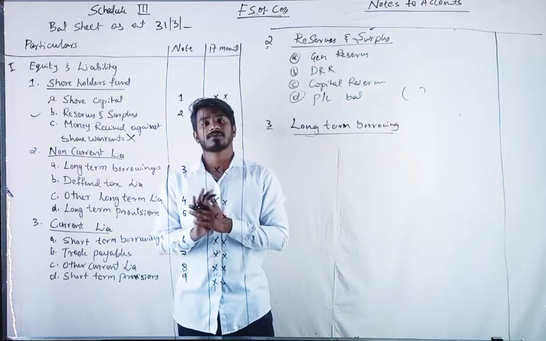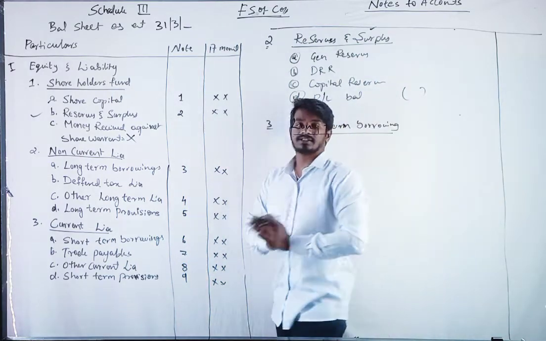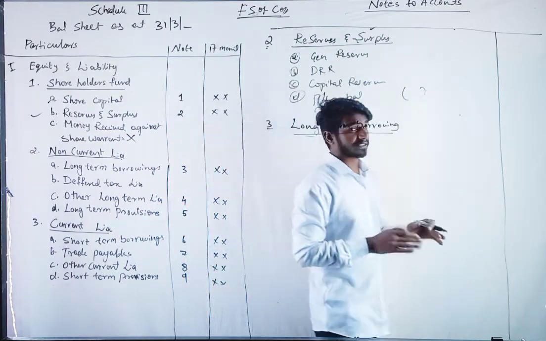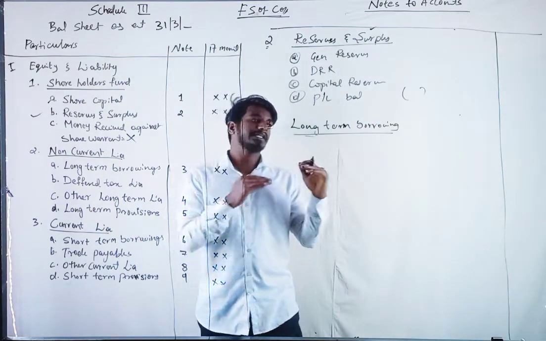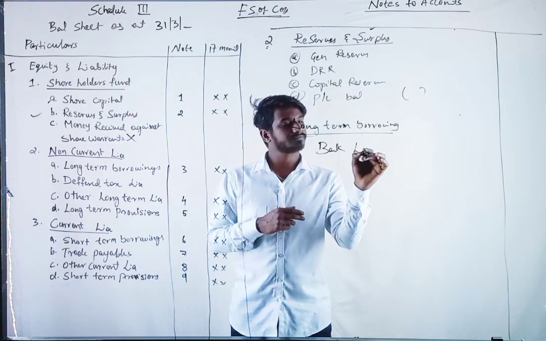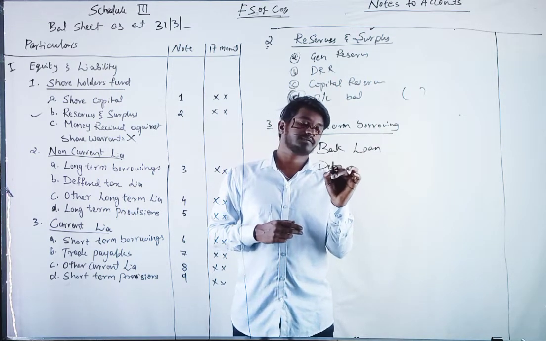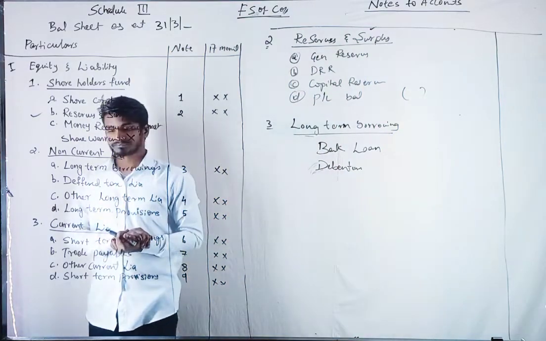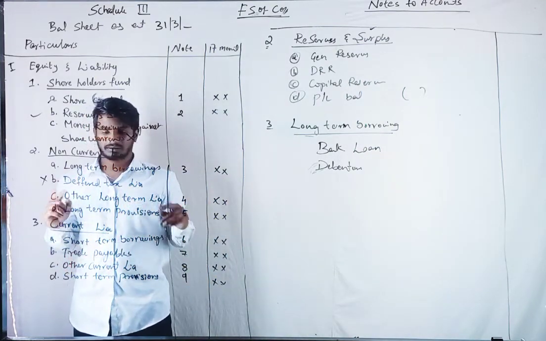Long term borrowings means whatever loan we have taken will be paid in the future years, not in the current year. We can take a bank loan or debenture as an example. Then we have deferred tax liability, which is not relevant and we are not discussing it.